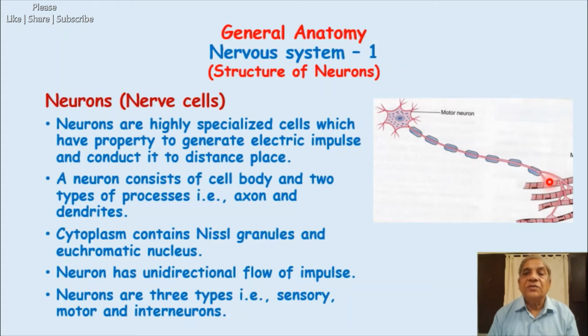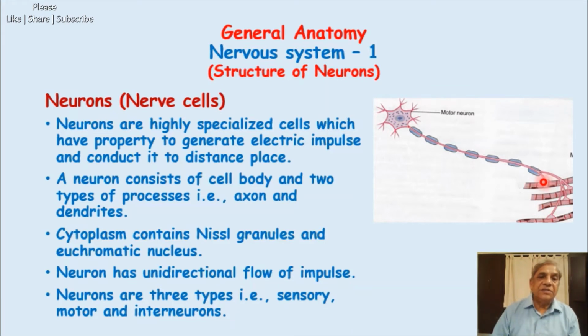It may go many centimeters away from its cell body, or even many feet away. For example, a neuron situated in our spinal cord sends its axon to the toe muscles of the sole, which is far away from the spinal cord.